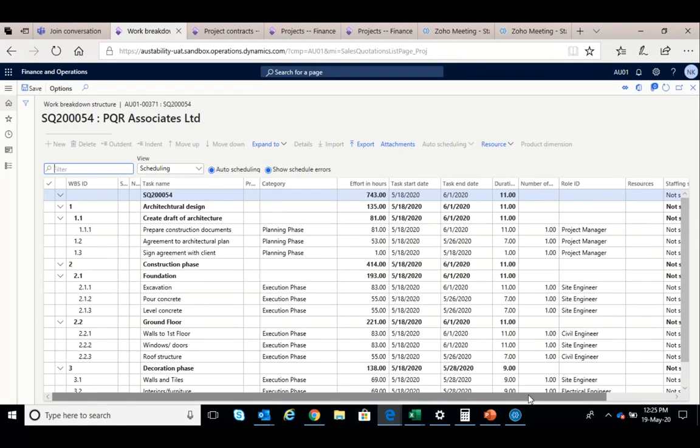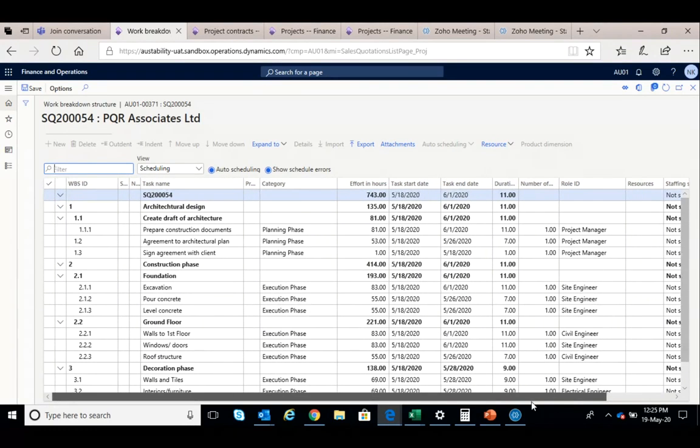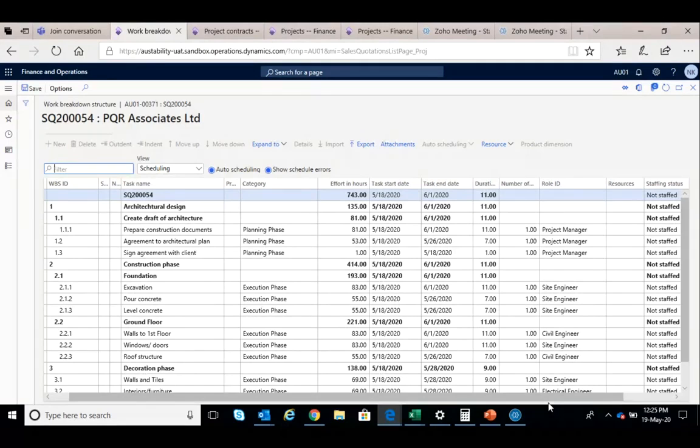Now these activities have the efforts in hours, start date, and end date, just like your MS Project or Primavera file. At the point of making the quotation, you don't have to specify who is going to execute the job, but only the roles. At that time you may not know which person will do the job, but you can certainly say this job is to be done by the project manager, this by the site engineer, the civil engineer, etc. Associated with these roles is the cost.